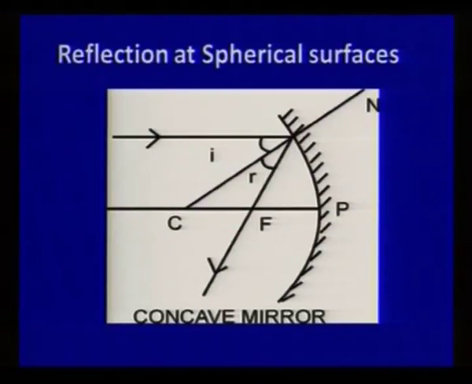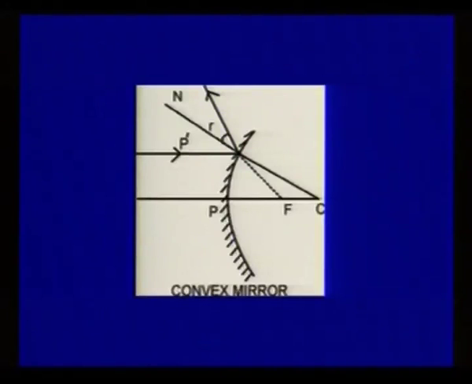The line which is passing through C and any part of the mirror is known as the normal. So here you can see two angles I and R are equal, and also you can prove that CF is equal to FP. Let us see the convex mirror. This is a convex mirror.